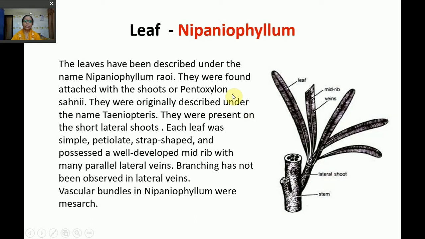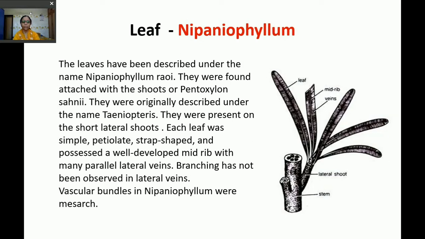The leaf was given the name Nipaniophyllum. As I told you, Nipania is the name of the village from where all these parts have derived their names. The leaves have been described under the name Nipaniophyllum raui. They were found attached with the shoots of Pentoxylon sahni. They were originally described under the name Taeniopteris. They were present on the short lateral shoots.